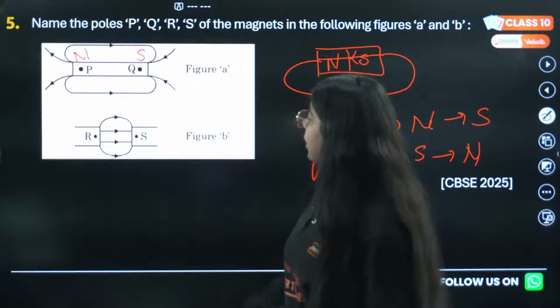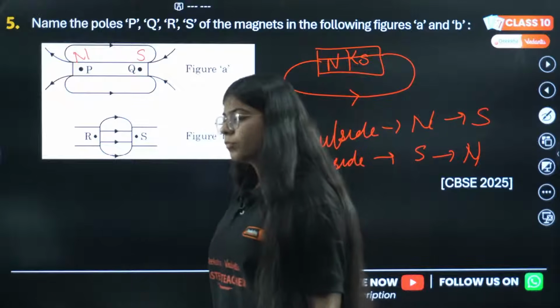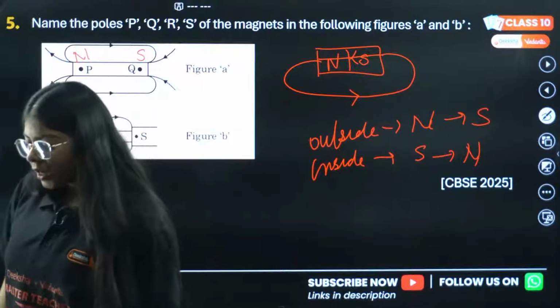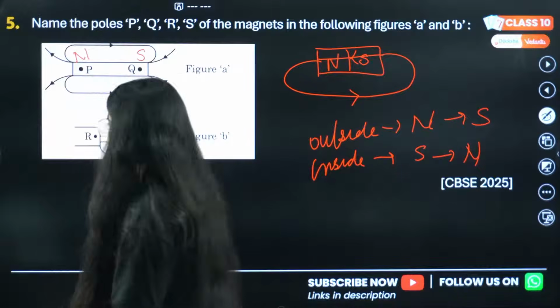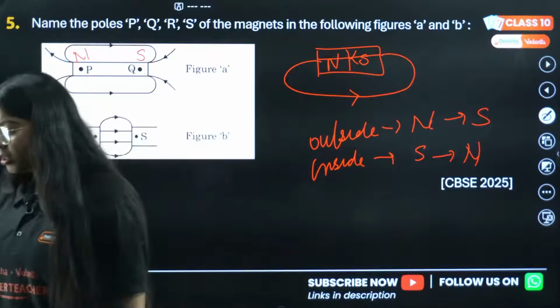Okay, and for this figure B, figure P is north, Q is south. Okay, everyone is saying P is north, Q is south.